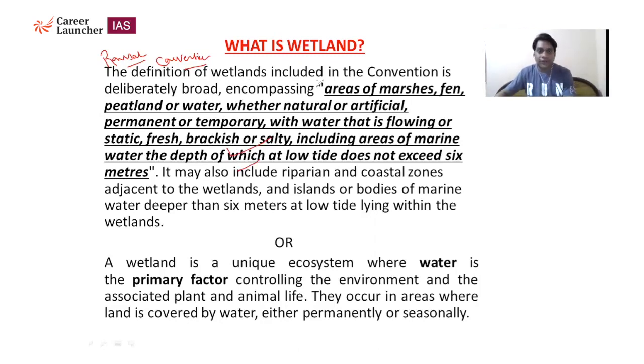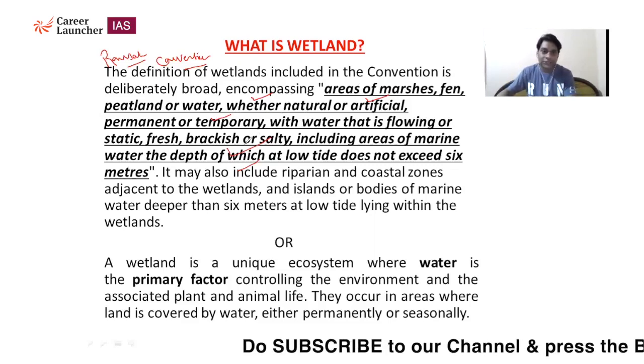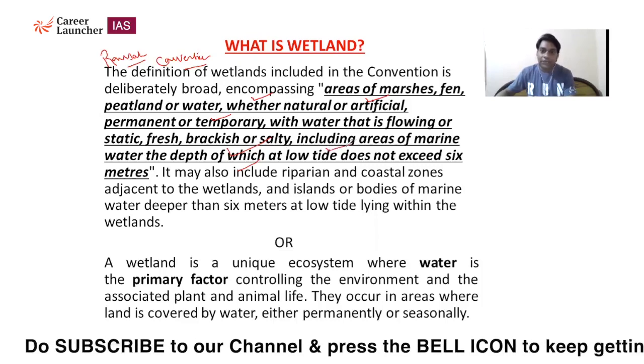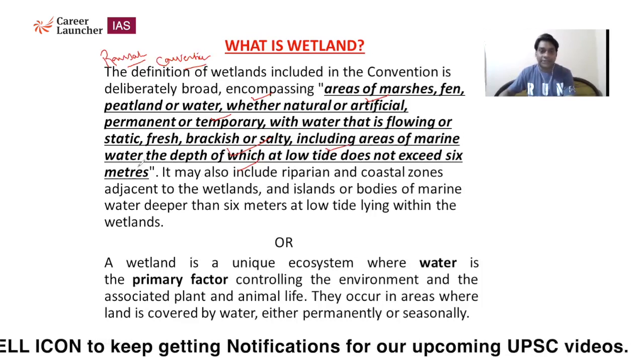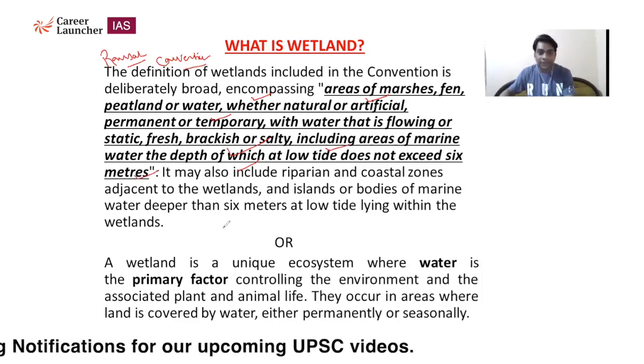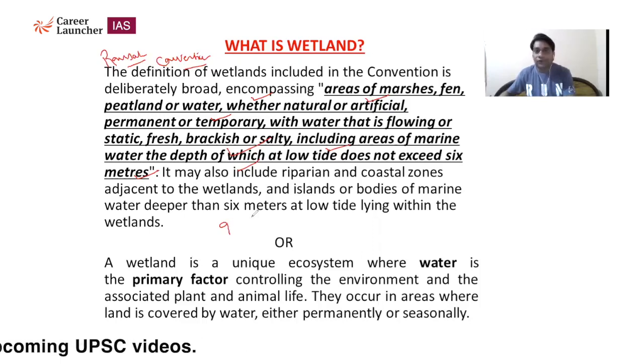So the definition of wetland: the convention is deliberately broad, encompassing areas of marshes, like the Run of Kutch in Gujarat state, fen, peatland or water, whether natural or artificial, permanent or temporary, with water that is flowing or static, fresh, brackish, salty, including areas of marine water, the depth of which at low tide does not exceed 6 meters. So this is the definition given by the international convention for wetland.